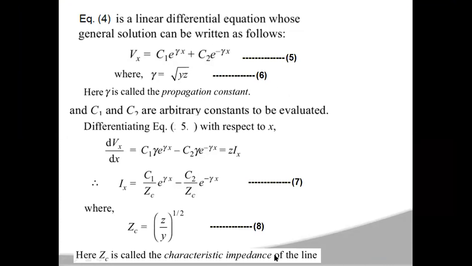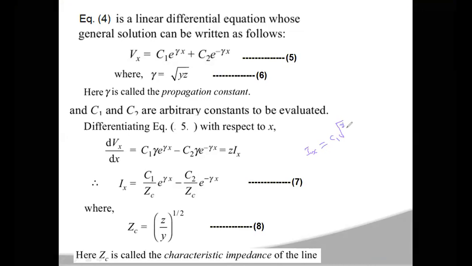So what is the equation? Here, what you will get? Ix is equal to C1 into under square root of gamma by z... what you have developed, this will be small y by z into e power gamma x, minus C2 into under square root small y by z into e power minus gamma x, you will get.